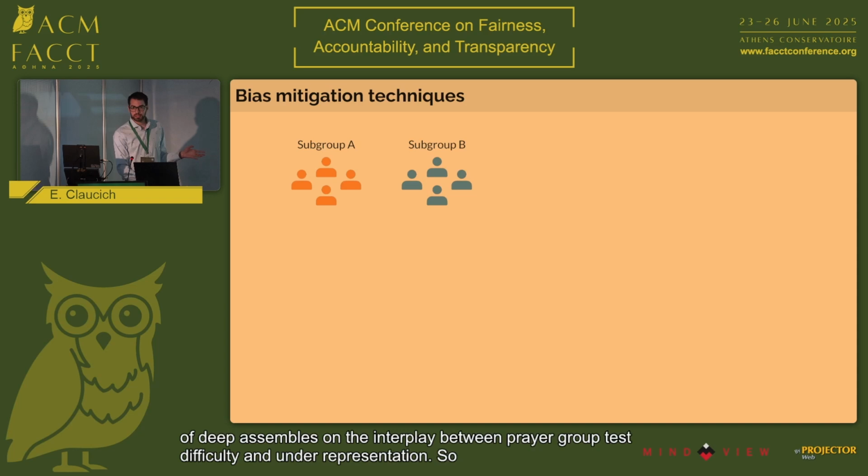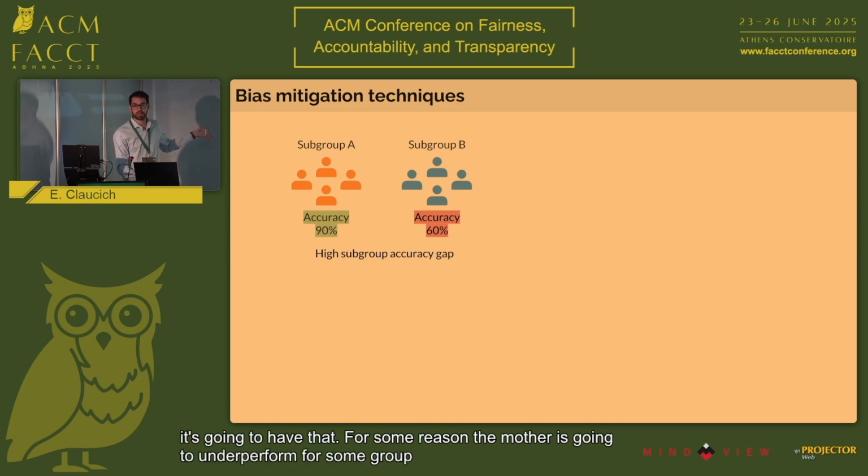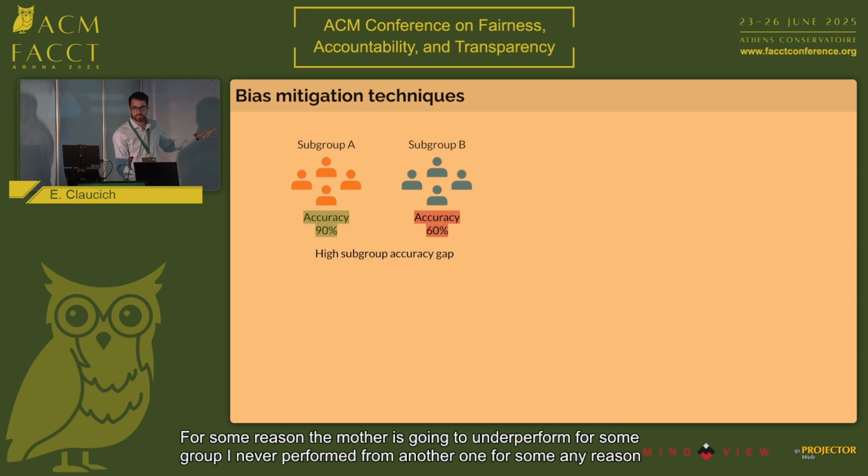So when training a model, it's common to have that for some reason, the model is going to underperform for some group and overperform for another one. And that will lead to a high subgroup accuracy gap between these two subgroups and basically end up with a biased model. So there are a lot of techniques to address these biases.